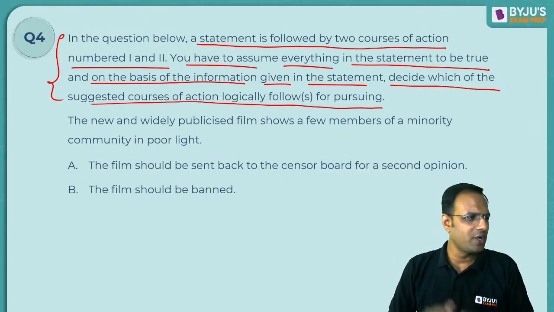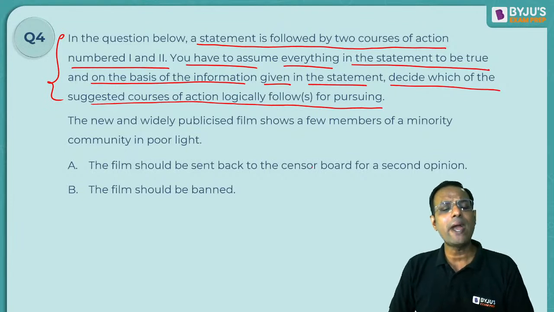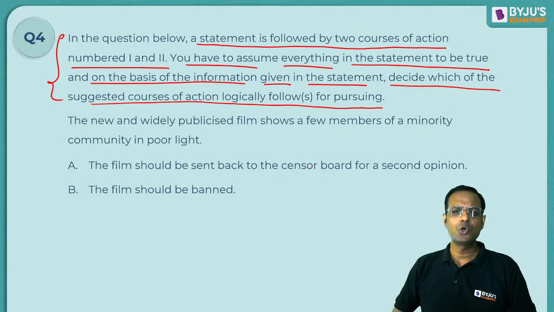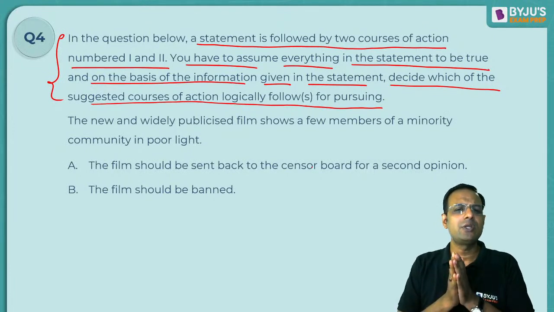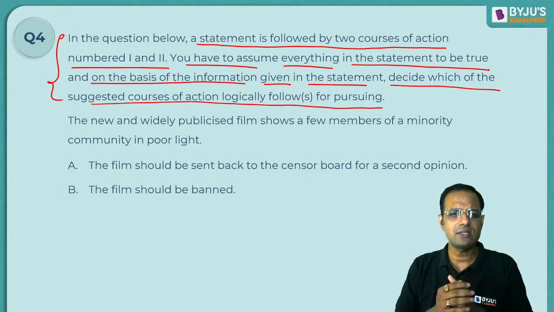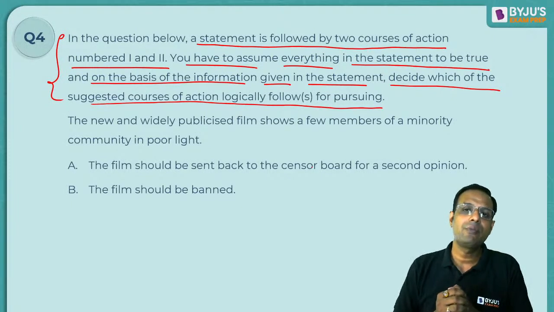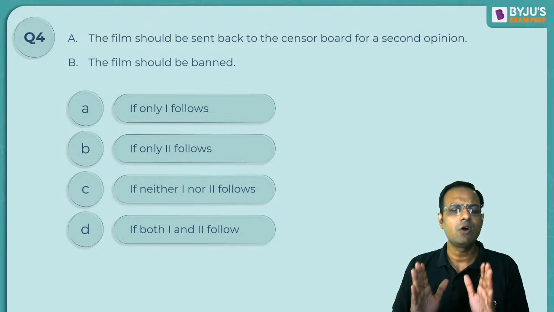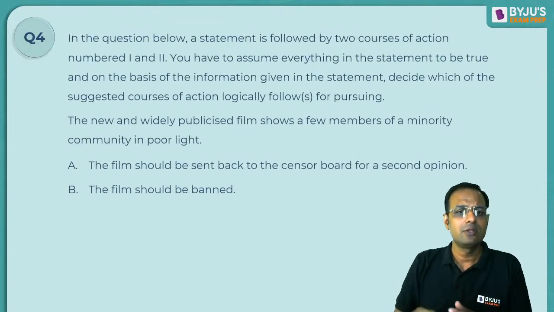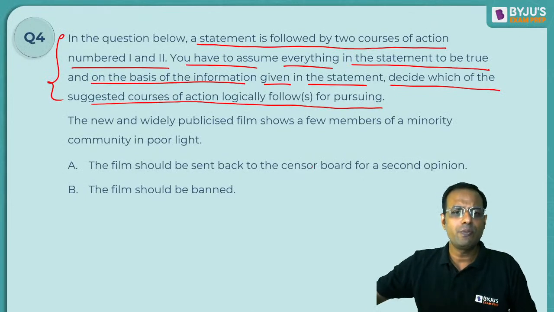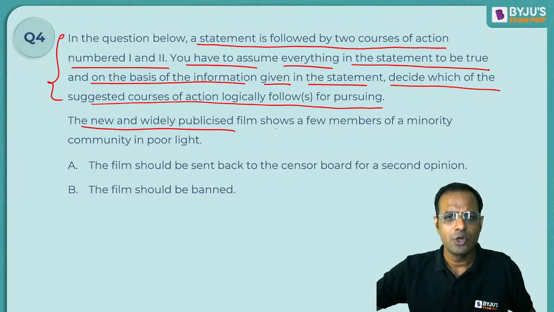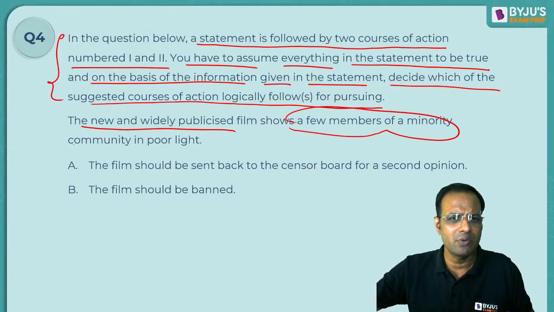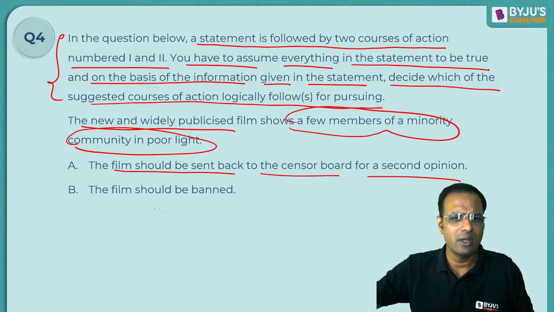Let's focus on question number 1, guys. The question says, the new and widely publicized film shows a few members of a minority community in poor light. 1 says the film should be sent back to the censor board for a second opinion, and 2 says the film should be banned.